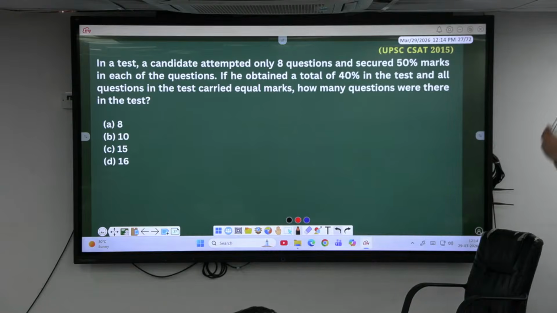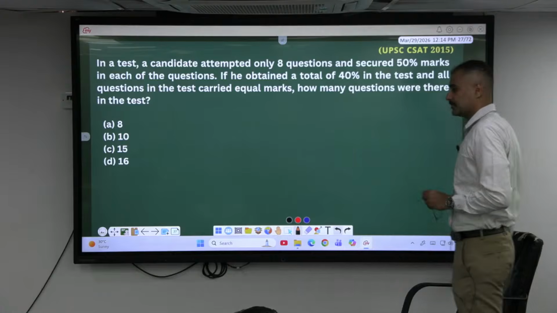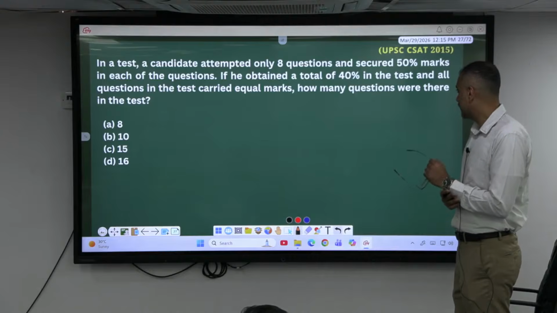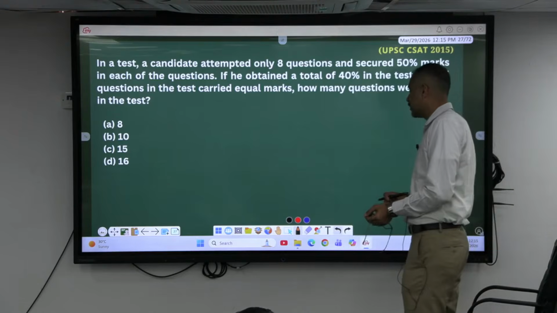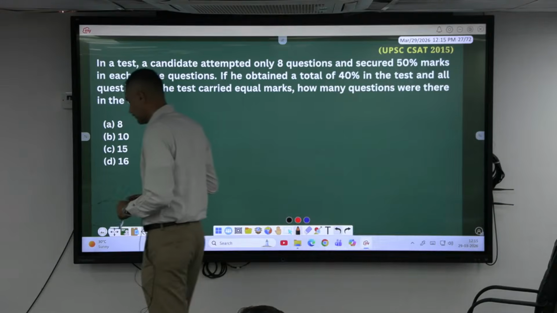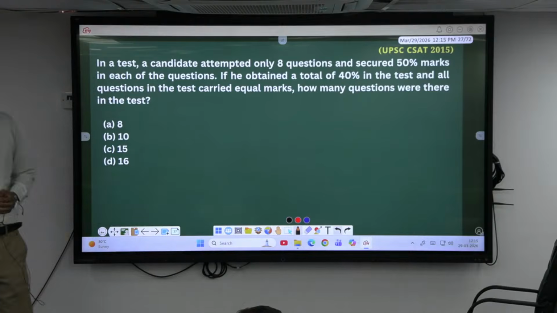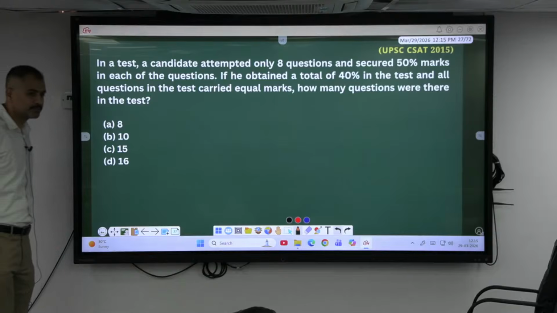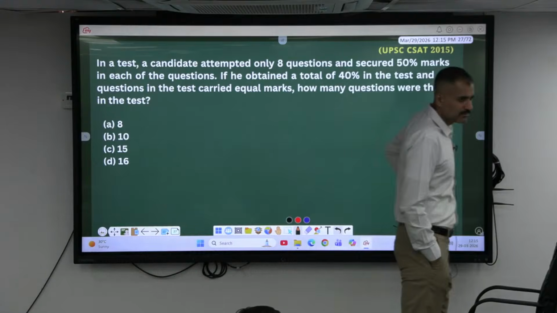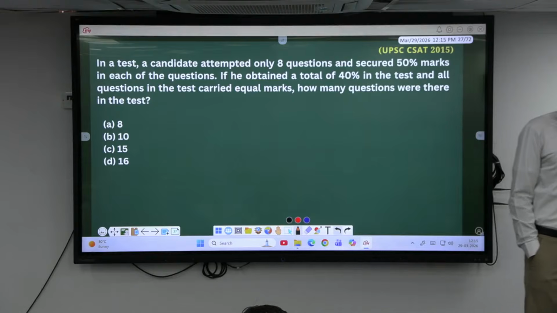A candidate attempted only 8 questions and secured 50% of the marks, meaning he is getting all the marks for all 8 questions. If he obtained a total of 40% in the test, and all the questions in the test carried equal marks, how many questions were there in the test? Say it quickly. You should read and understand the question. Assume one question is 10 marks.